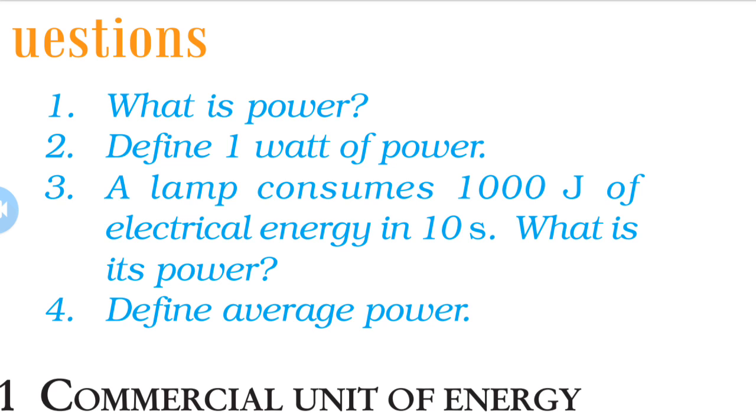Next question, a lamp consumes 1000 joule of electrical energy in 10 seconds. What is its power?